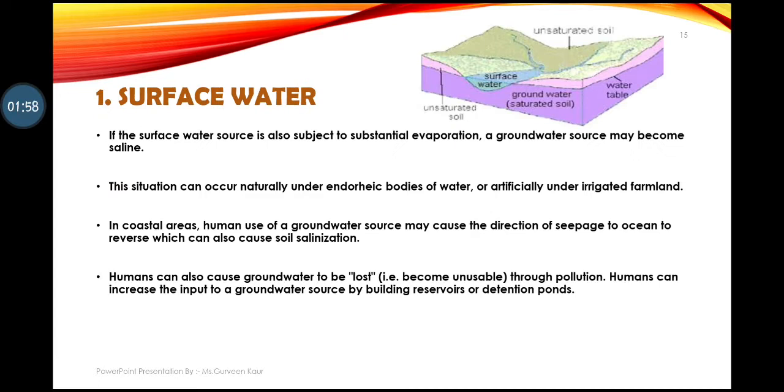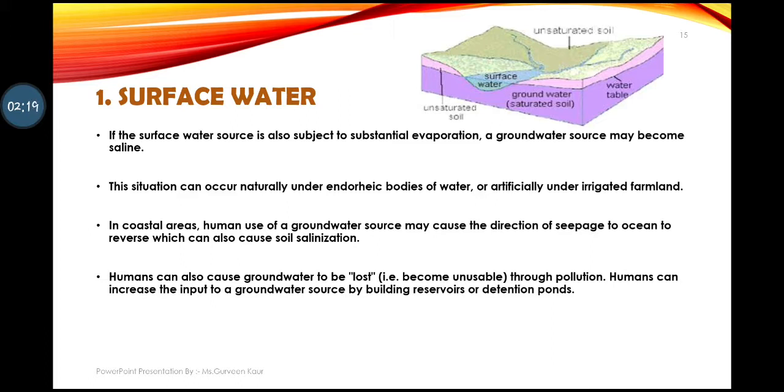We all know that 70% of the earth is surface water, which is filled with oceans, lakes, and rivers. These are basically the blue part on the map, called the surface water. This water easily gets accumulated with the help of rain, and on the surface area it is accumulated. It is considered fresh water.